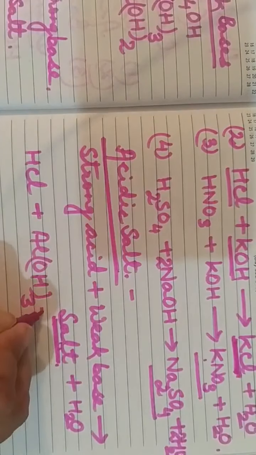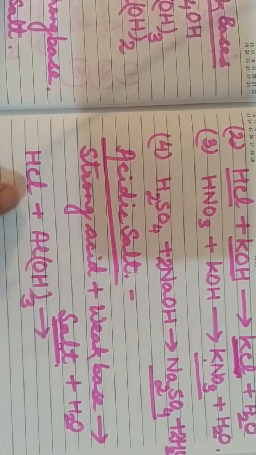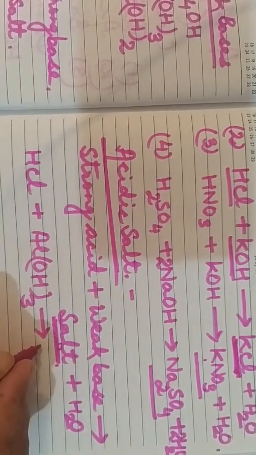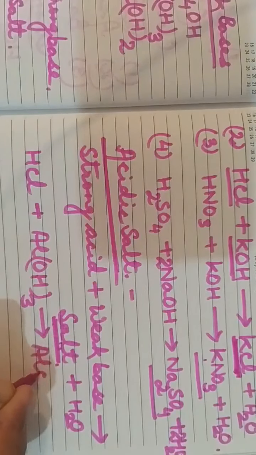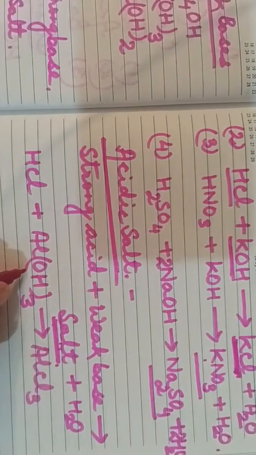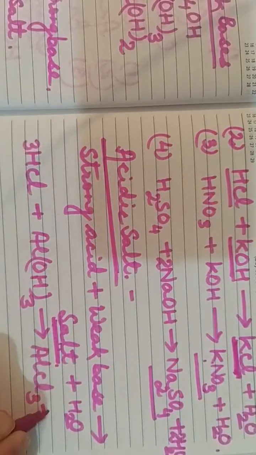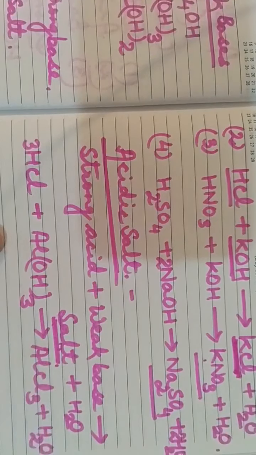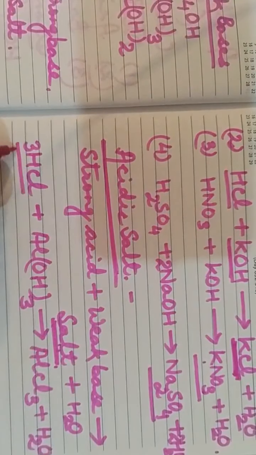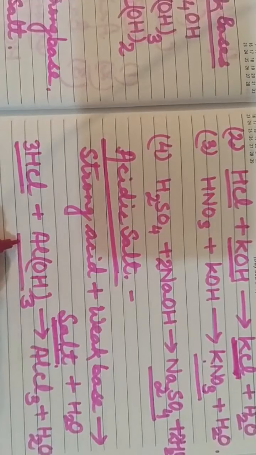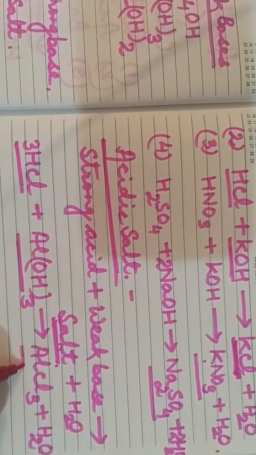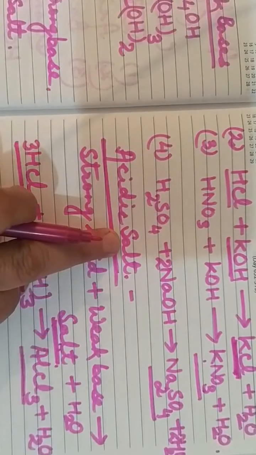Now the salt formed will be AlCl3, that is aluminium chloride. Now it is balanced, along with the formation of water. So what happens here, children? A strong acid combines with a weak base and forms the salt which is acidic in nature.